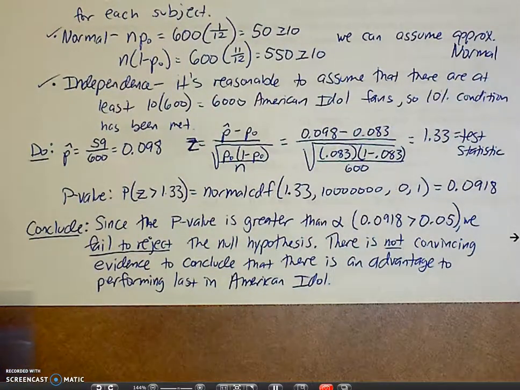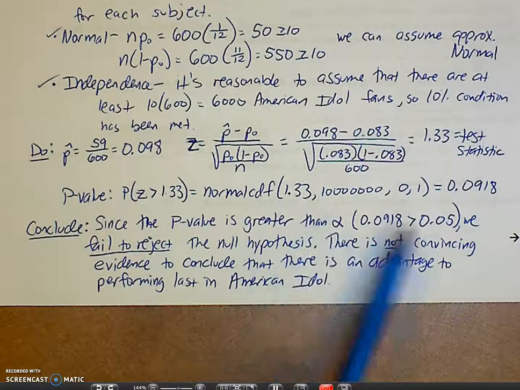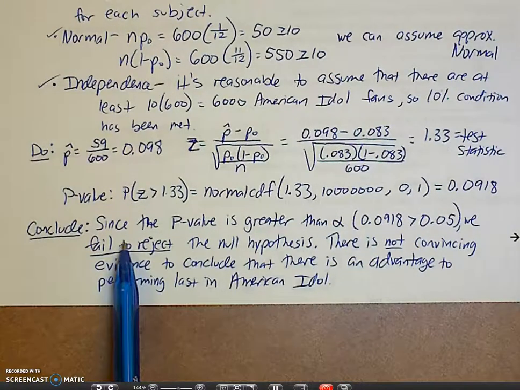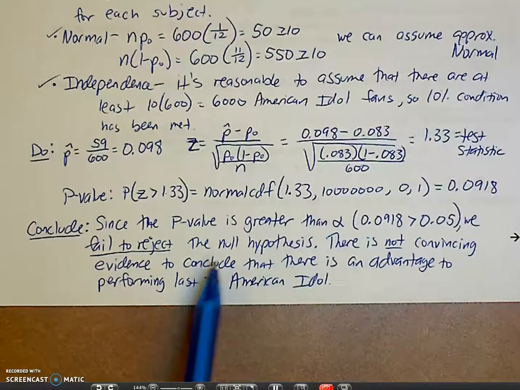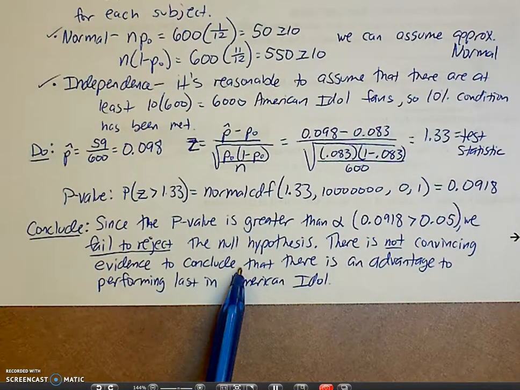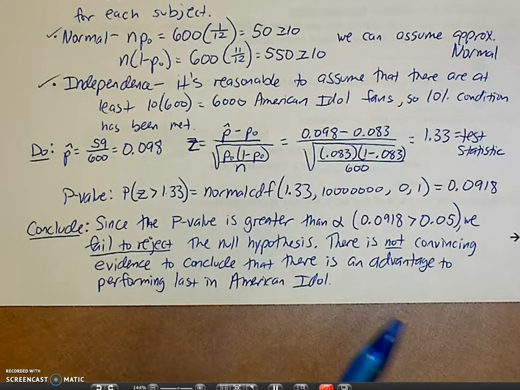So, 3 things in your conclusion. Compare your p-value to your alpha. Say if you're rejecting or failing to reject your null. In our case, we fail to reject. And then come to a conclusion about the alternative in the context of the problem. That's also crucial. There's an example on the next page.